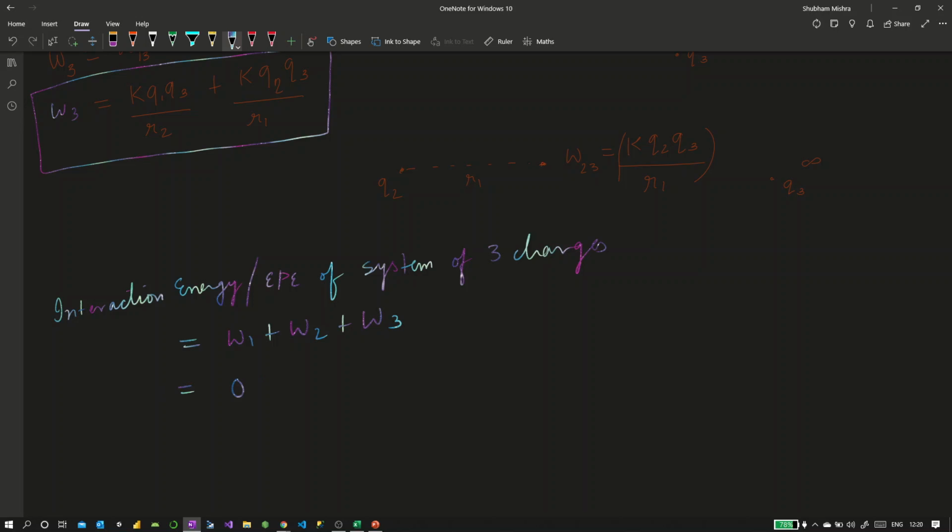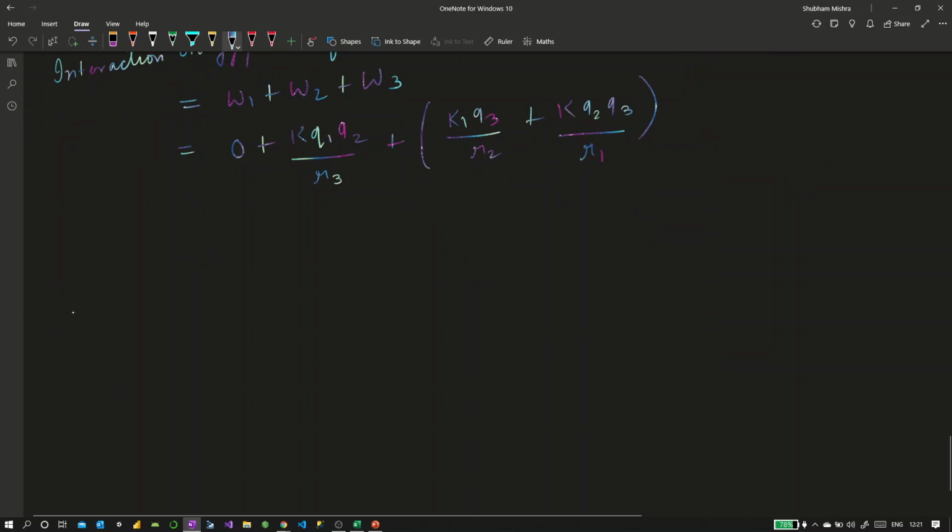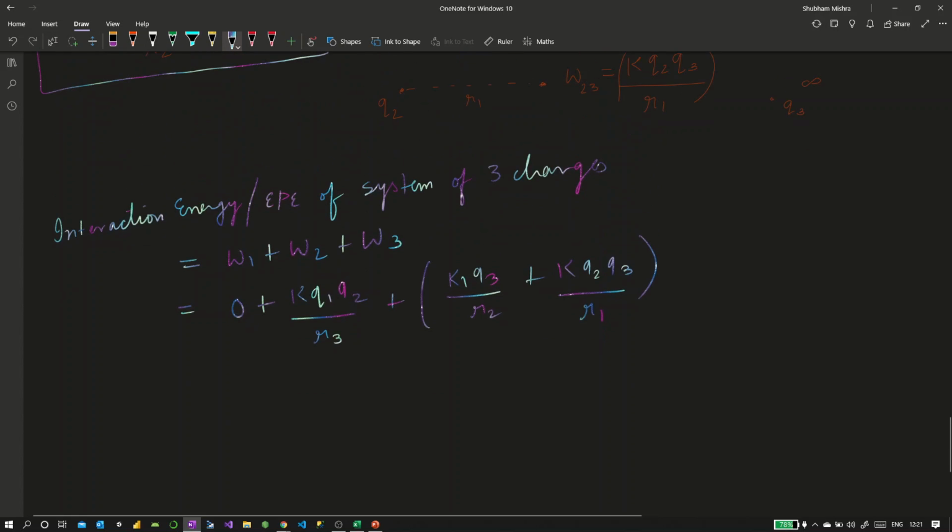Now W1 was nothing but 0, W2 was nothing but K Q1 Q2 over R3, and W3 was given by K Q1 Q3 upon R2 plus K Q2 Q3 upon R1. So we denote this interaction energy or electrostatic potential energy as U, and we can say that U is equal to K Q1 Q2 over R3 plus K Q1 Q3 over R2 plus K Q2 Q3 over R1.